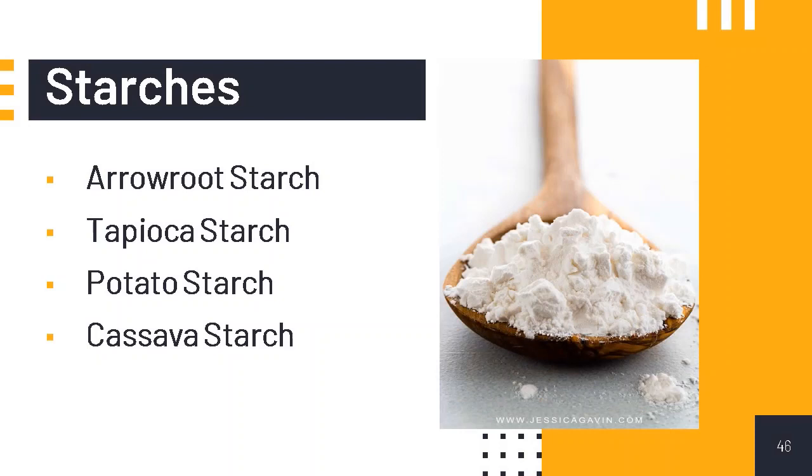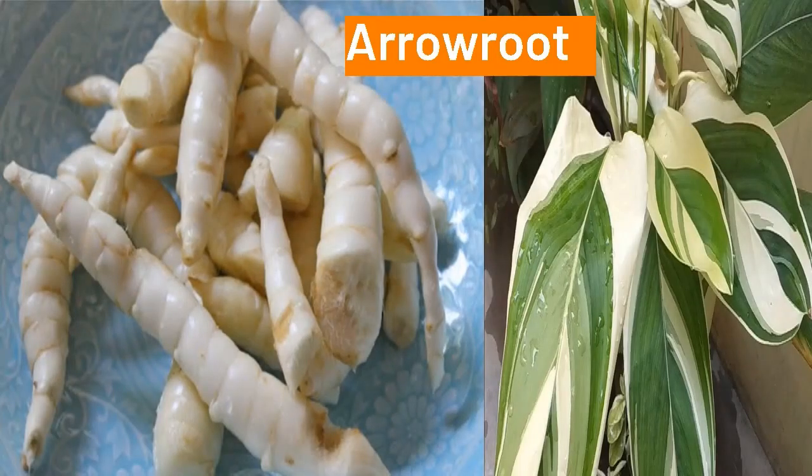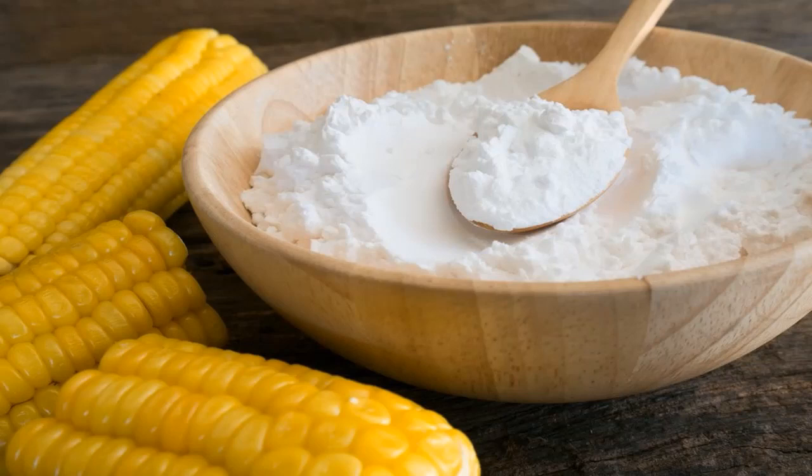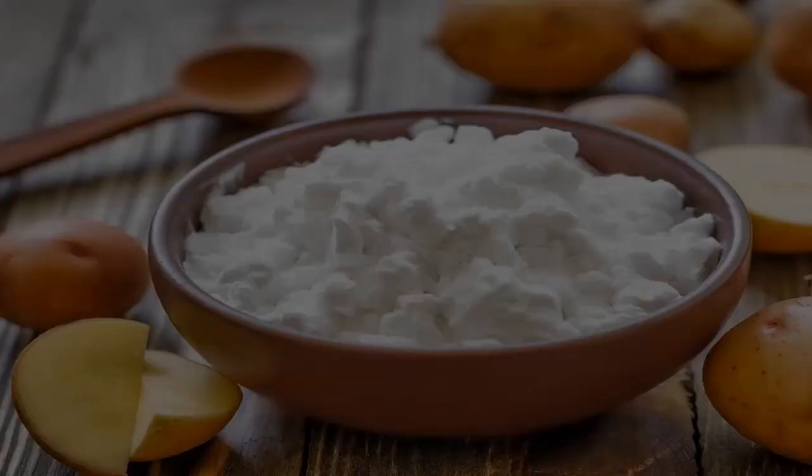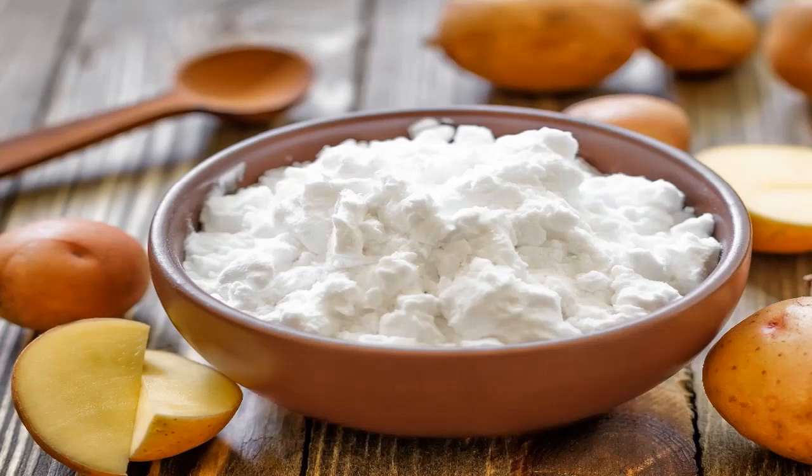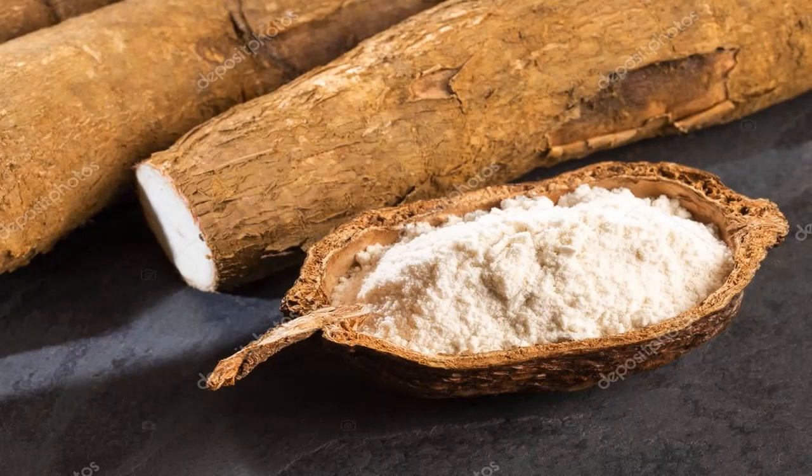Starches. We have four commonly used starches that are great for cooking: arrowroot starch, tapioca starch, potato starch, and cassava starch. Starches are typically used as thickeners and stabilizers in foods such as puddings, custards, soups, sauces, gravies, pie fillings, and salad dressings, and to make noodles and pastas.